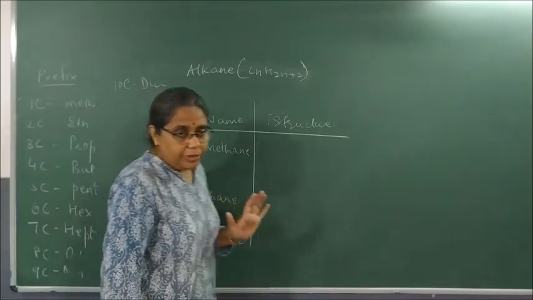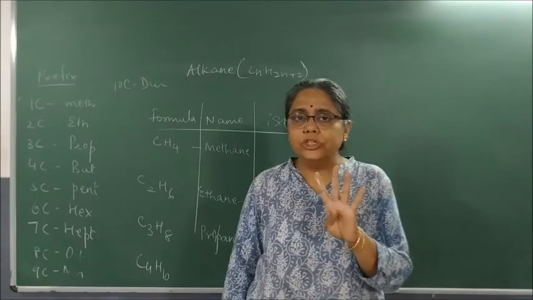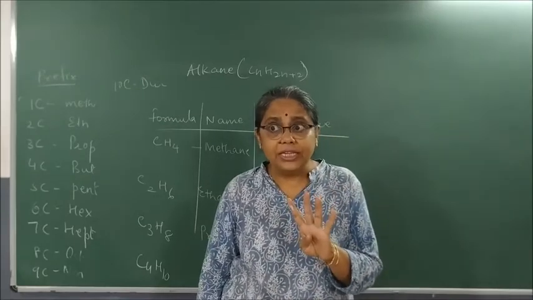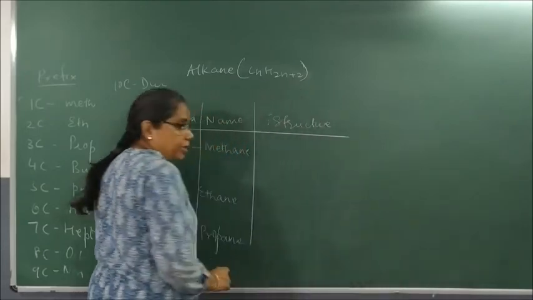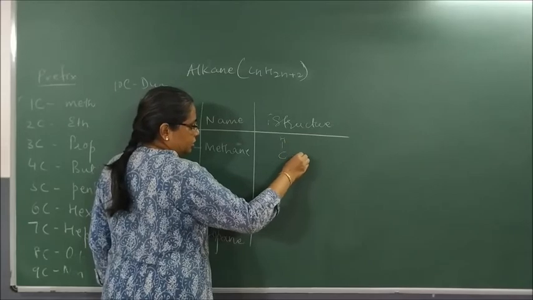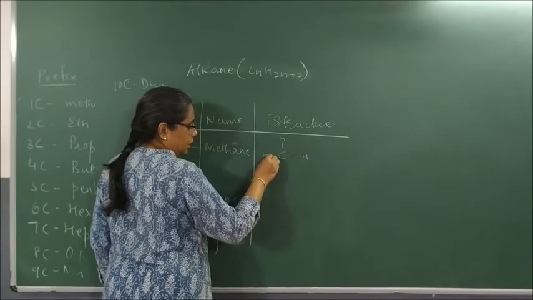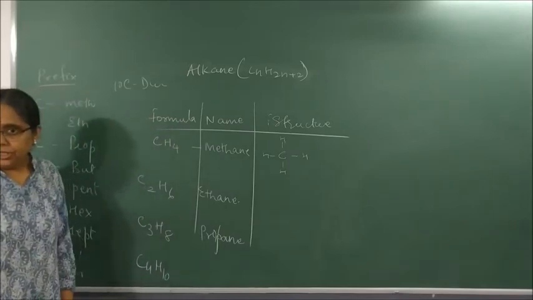Each carbon should have how many bonds? 4 bonds. Why carbon should have 4 bonds? Because its valency is 4. Okay. So what we will do here for methane? See, C, H, H, H, and H. This is its structure. CH4.